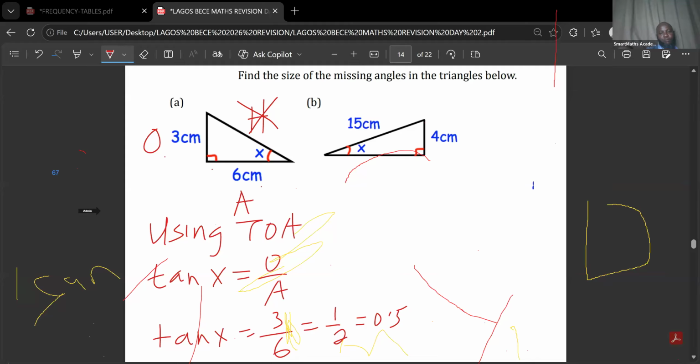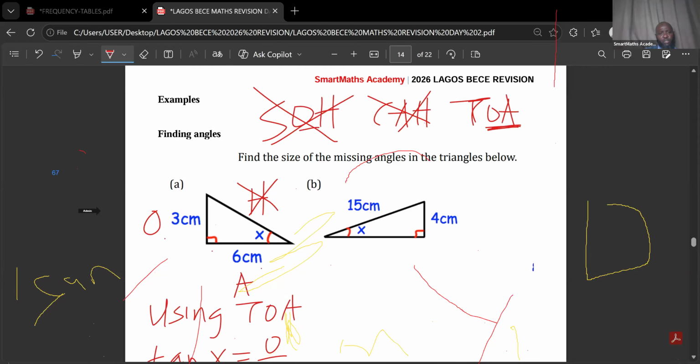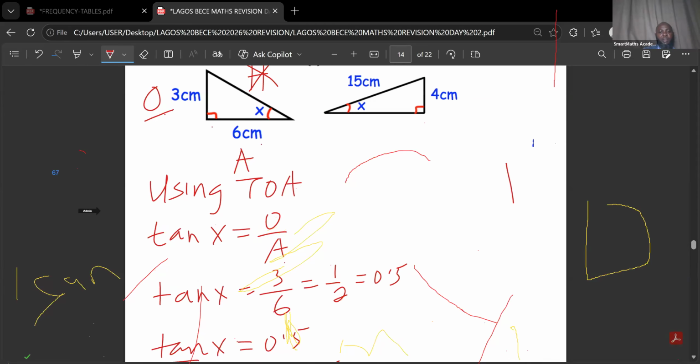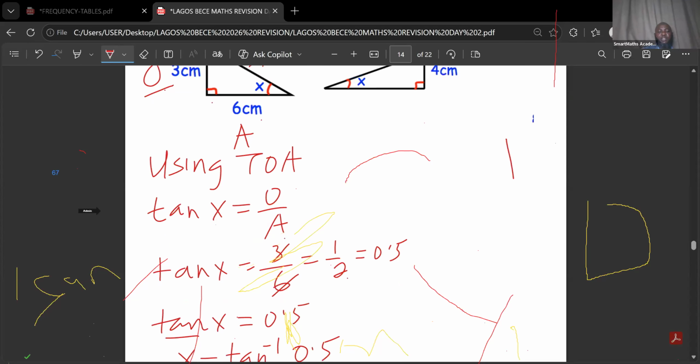Is that clear? Good. After that, we ask, in SOH CAH TOA, which one has O and A? That is TOA. You can see OA, that is TOA. So that means you are using TOA, which means tan x equals opposite over adjacent. What is our opposite? 3. Our adjacent, 6. Then you divide. 3 in 3, 1. 3 in 6, that is 2. So 1 over 2 is what? 0.5. Now tan x is equal to 0.5.